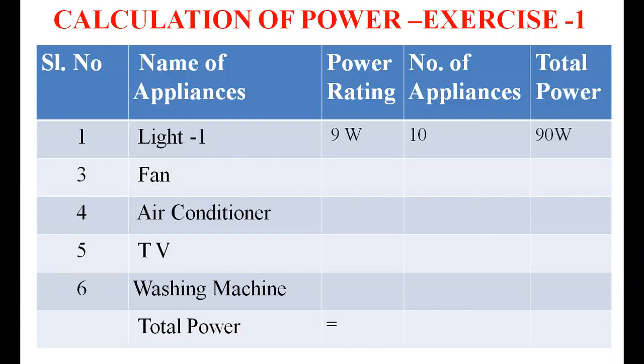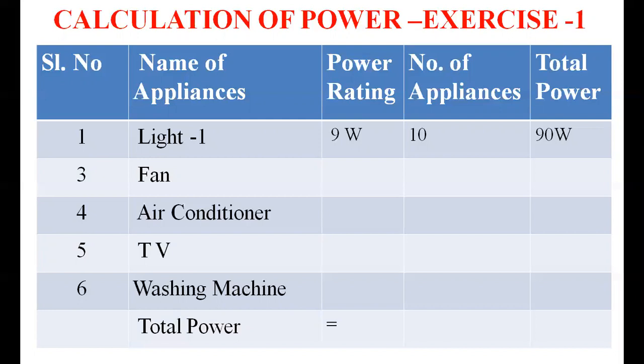So you can search on the internet. If you are considering an air conditioner, you have to search with the company name and the capacity of the air conditioner, and you can get the approximate power rating. Similarly, for the washing machine, you have to give the capacity and the company name and search on the internet. You can get the approximate power rating of your washing machine.